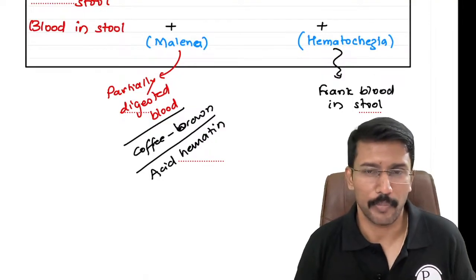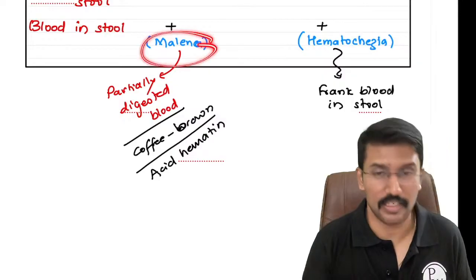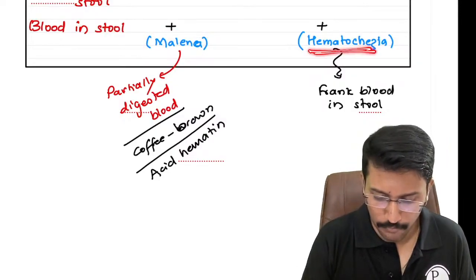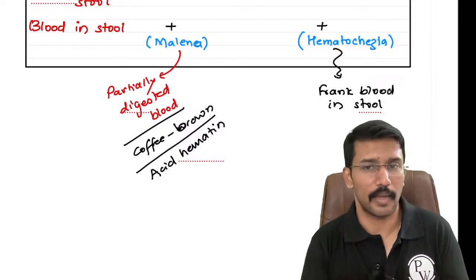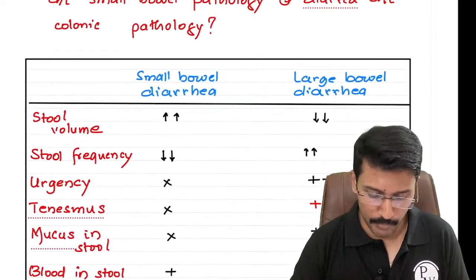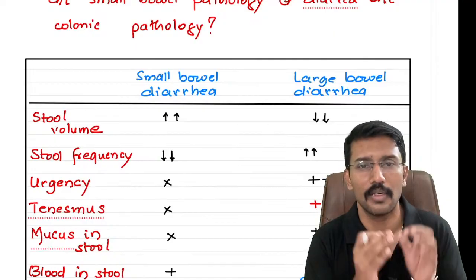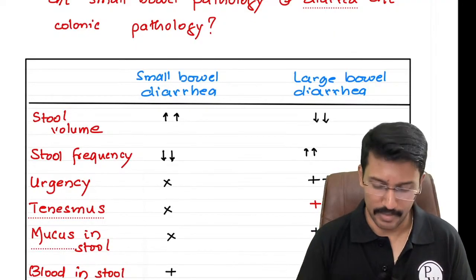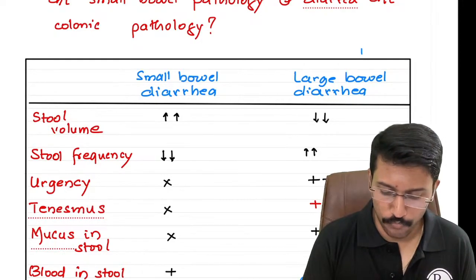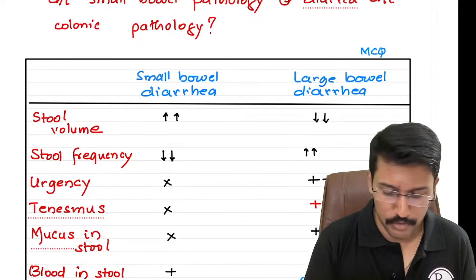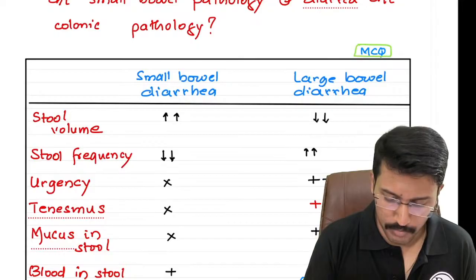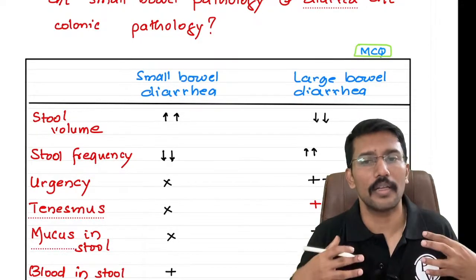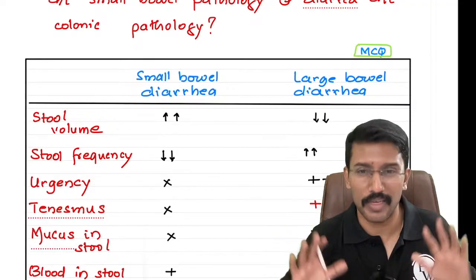We will call it melena, and this stool is also very sticky to the commode and difficult to flush. Okay, if I have frank blood, we will call it hematochezia. So these are the points which will help me differentiate whether a patient has small bowel diarrhea or large bowel diarrhea. This table is a treasure trove for MCQs. Lot of MCQs have appeared on this differentiation between small bowel and large bowel diarrhea. With this only, already half of my differential diagnosis will be clear.